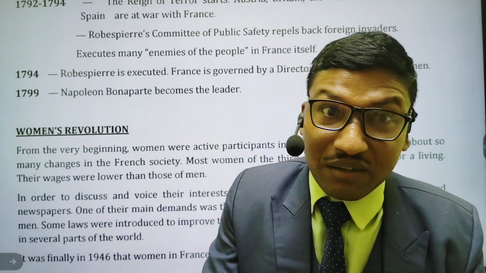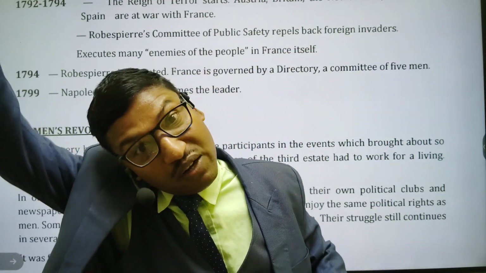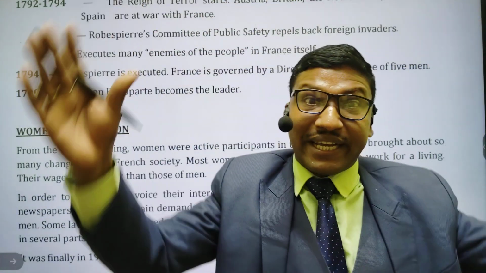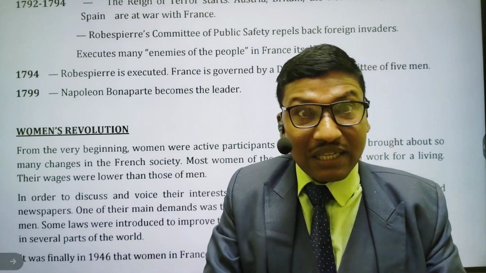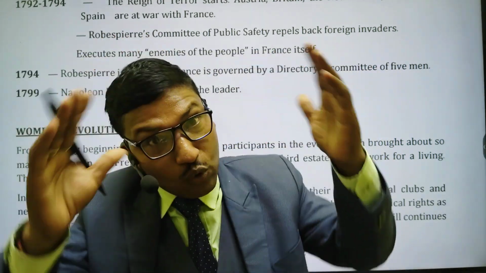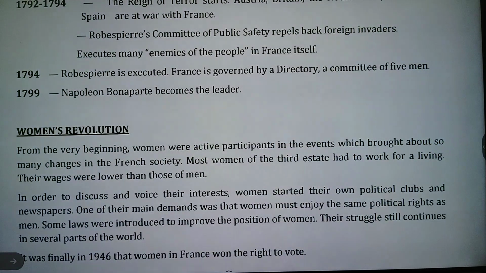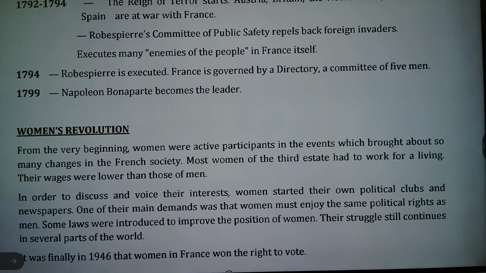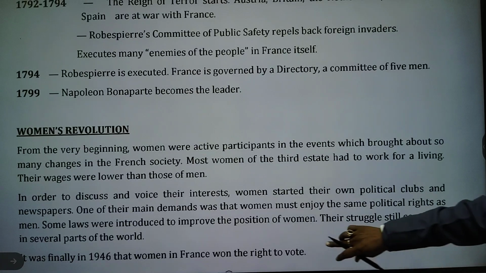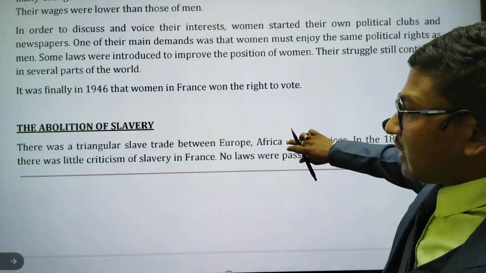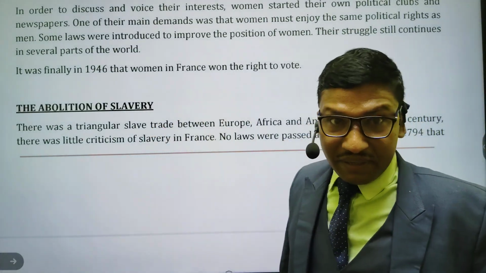Then you will study women's revolution. Women had a very important role in the revolution. You might be knowing, students, when the men went to the war, women had to take care of their family. They took care of their children. They had to earn money also. They had to survive all kinds of things for their children when the men went to the war.